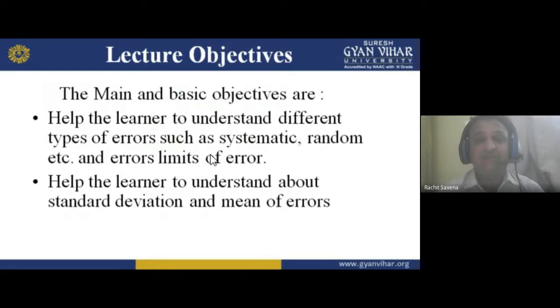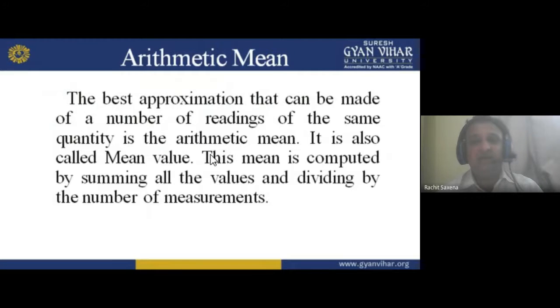Now so many errors are there. How can we calculate them? We have to calculate with the help of standard deviation, or with the help of mean of error. Through this we can calculate the value. These are the main and basic objectives. Now move forward. Arithmetic mean.